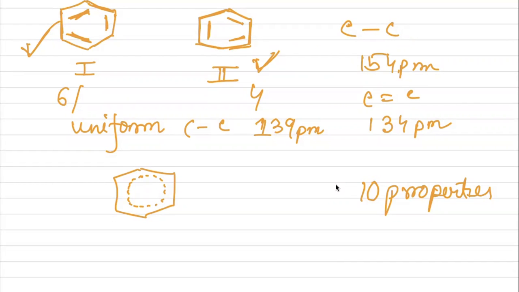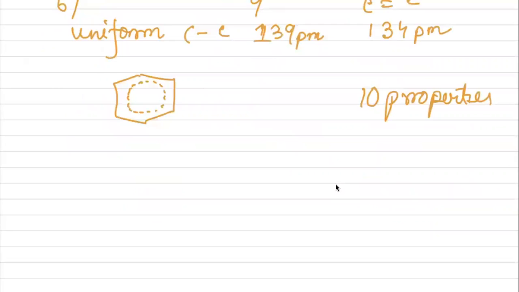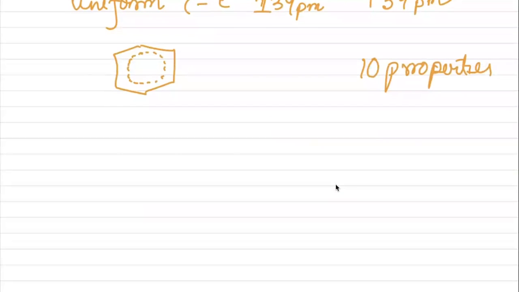Now, many other examples are there. Let's see. Suppose ozone. What is ozone? Ozone is O3.